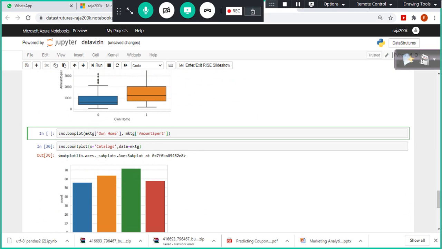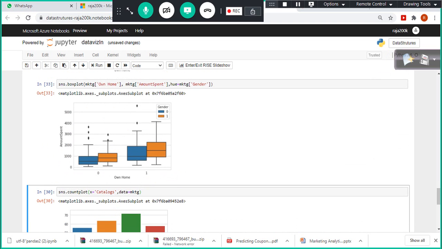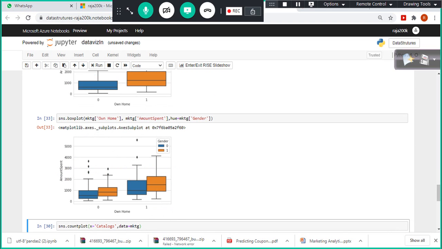Here I am going to use Q is equal to MKTG, so you can combine 3. So look here, what is the insight? Now we are getting an interesting insight.